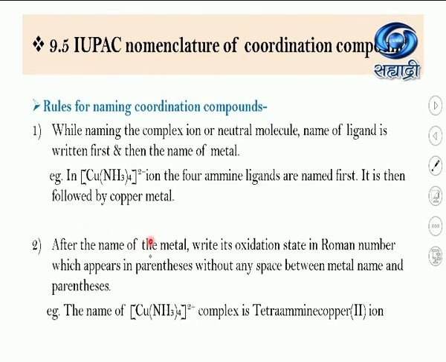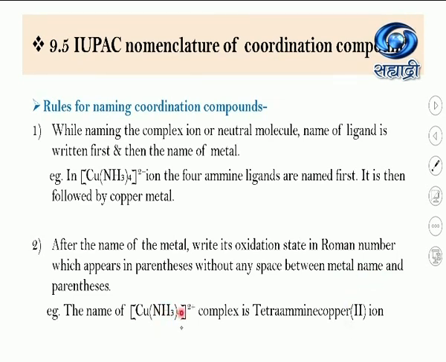After the name of the metal, immediately we have to write its oxidation state in a Roman numeral in a parenthesis, without any gap between the metal name and the parenthesis. This is very, very important. In the previous rule, we saw that first we write the name of the ligand, then the name of the metal, and after the name of the metal, immediately we write its oxidation state in a bracket. But the important thing is that there should not be any gap between the metal name and this parenthesis.